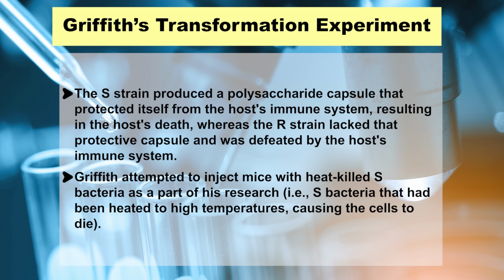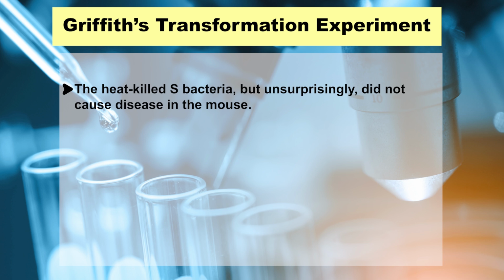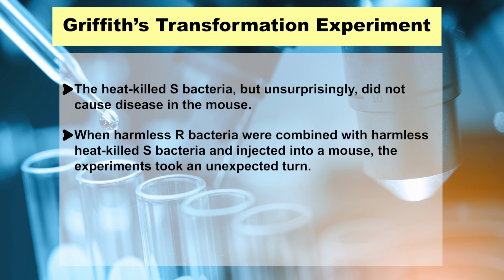These are S bacteria that have been heated to high temperature, causing the cells to die. The heat-killed S bacteria, unsurprisingly, did not cause disease in the mouse. When harmless R bacteria were combined with harmless heat-killed S bacteria and injected into a mouse, the experiment took an unexpected turn.